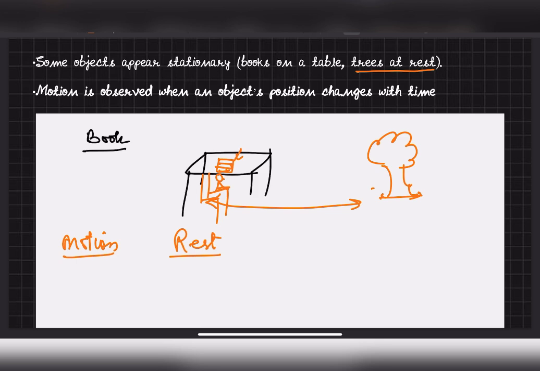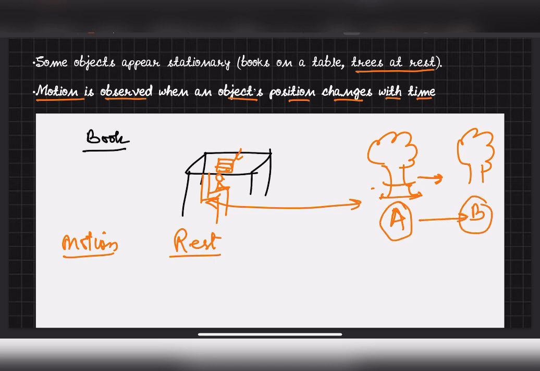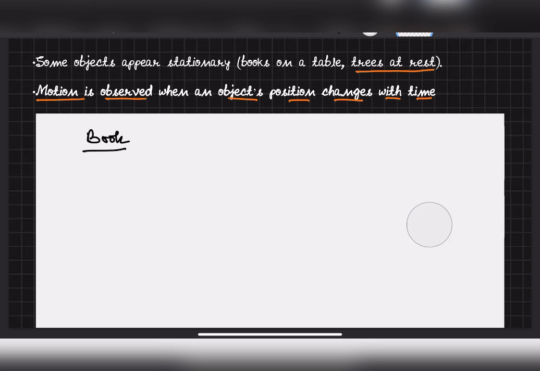Another thing: motion is observed when an object's position changes with time. How can we say that this tree is in motion? Let's say the tree is here at A, and I cut the tree and move it to B. The position of the tree changes, right? So the tree is in motion. Let me make the point better.